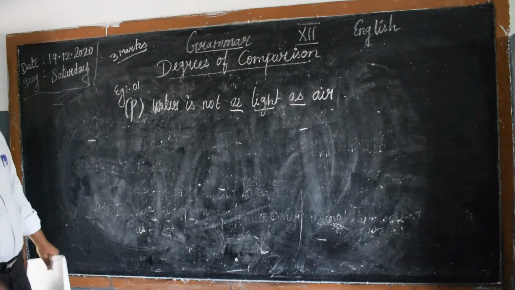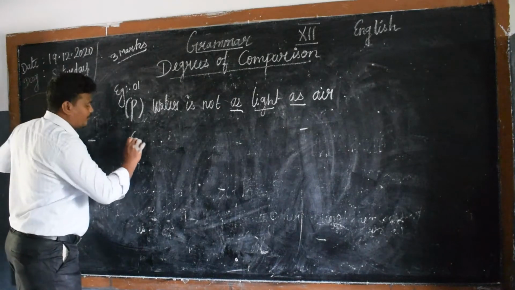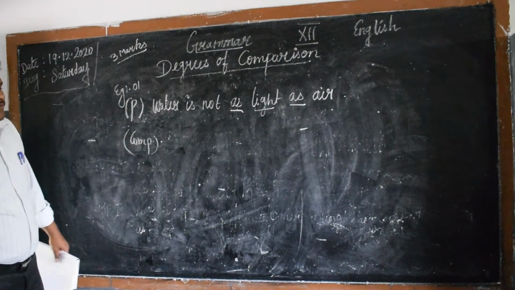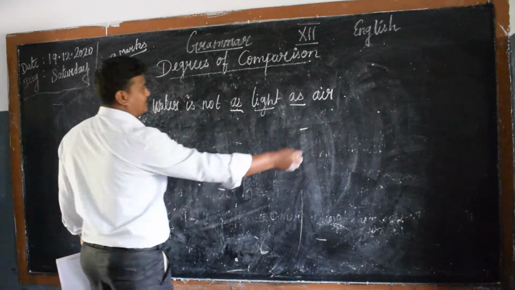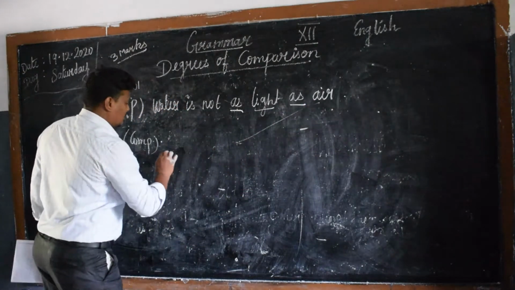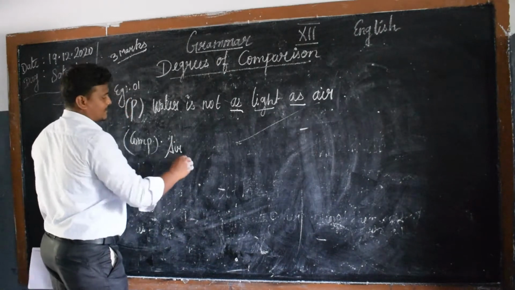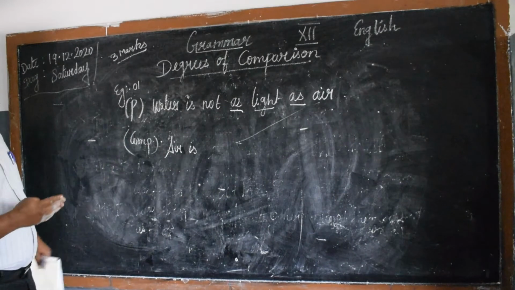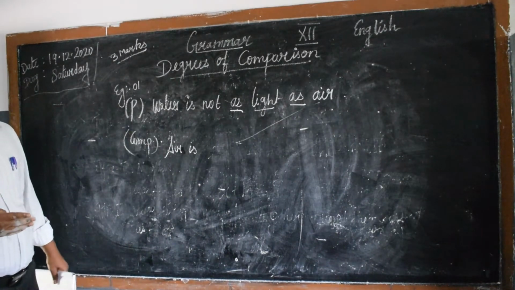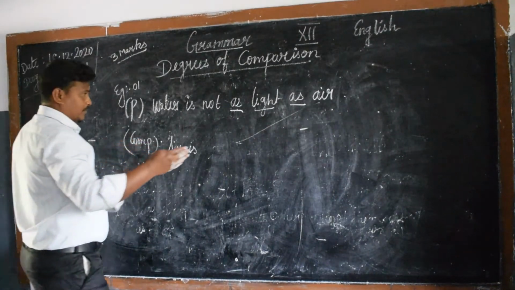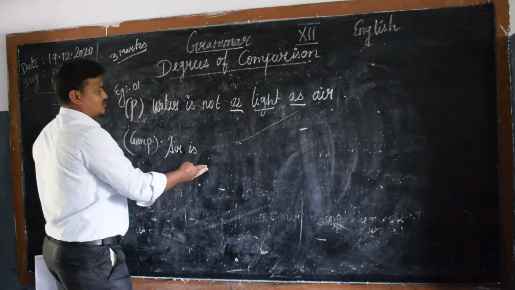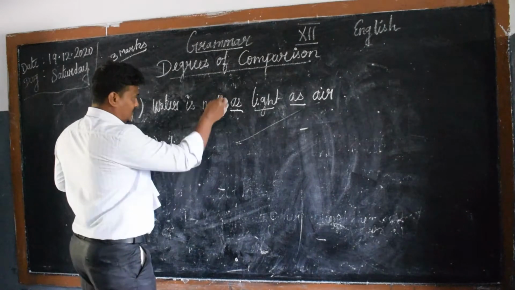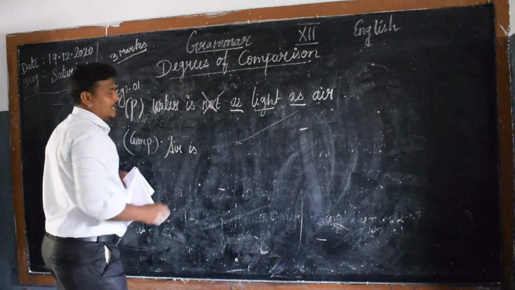Then we have to change it to comparative degree now. First of all we have to interchange the subject and the object, from the last to the first and the first to the last here. While we interchange, the not will not come.